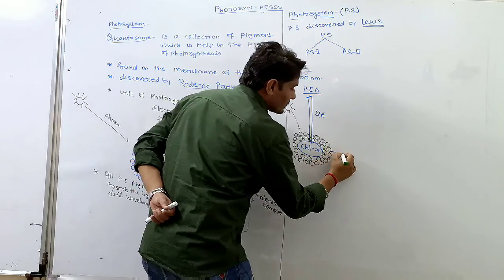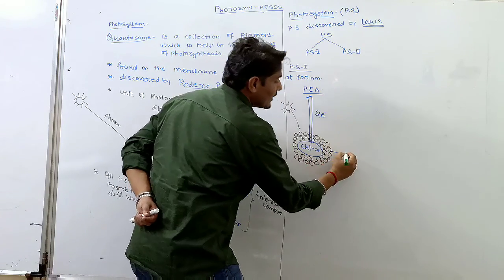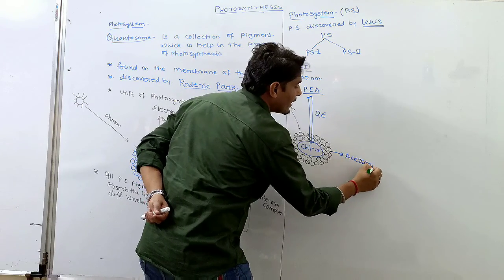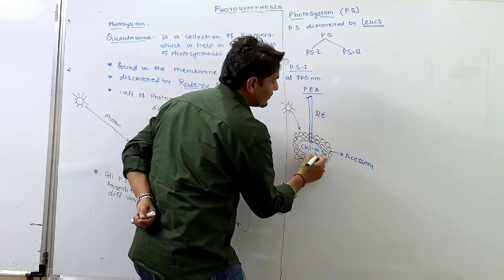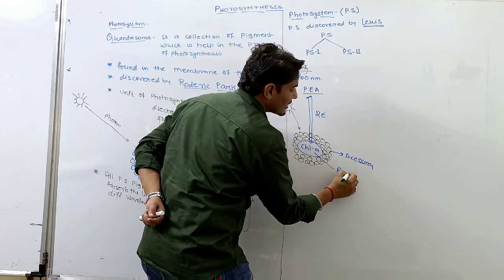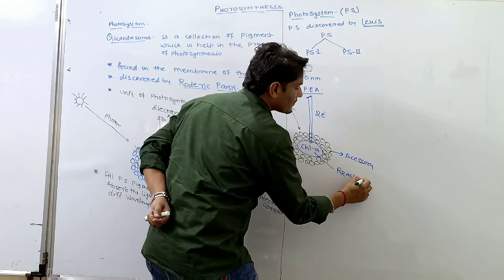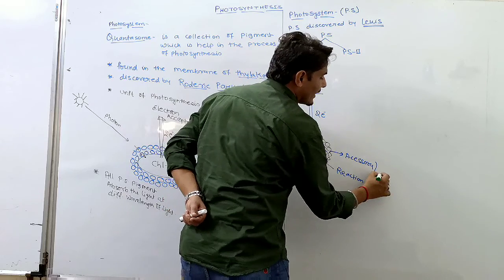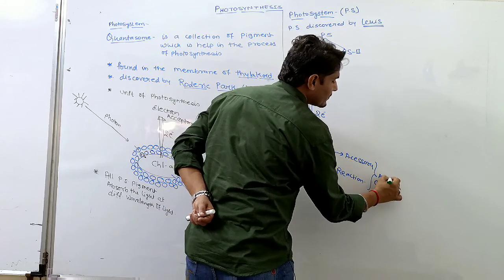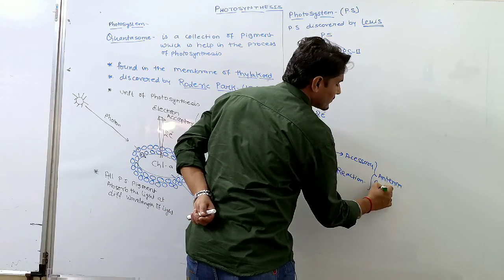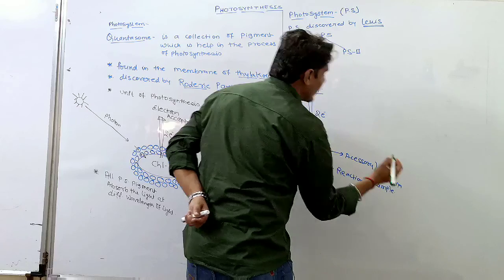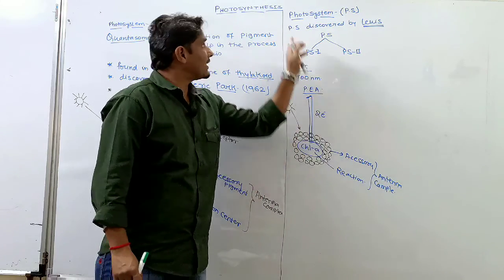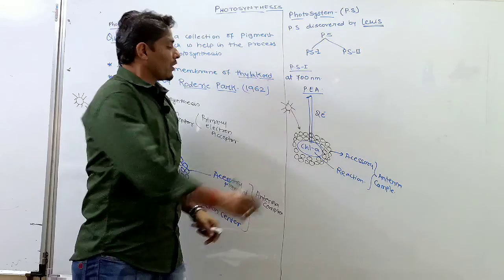Okay, so this is the accessory pigment, and the main pigment of the photosystem is nothing but the reaction center. Okay, and this complex is called the antenna complex. Okay, so the entire unit is called the photosystem.